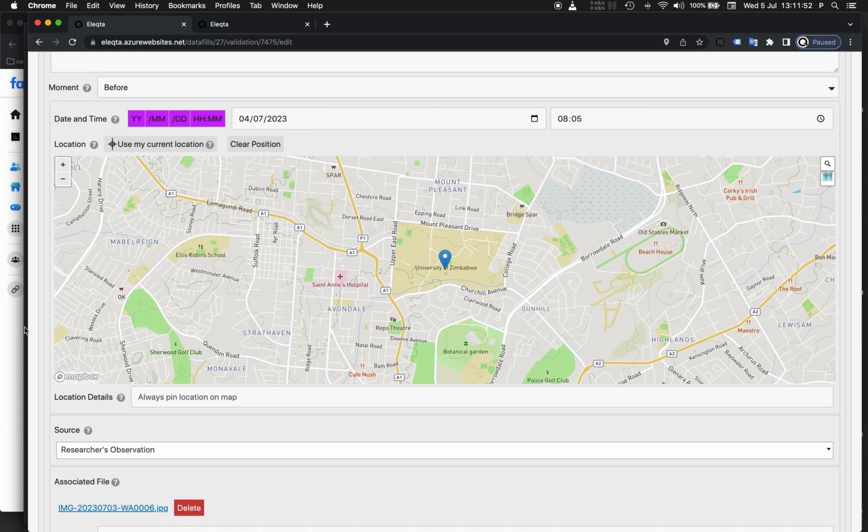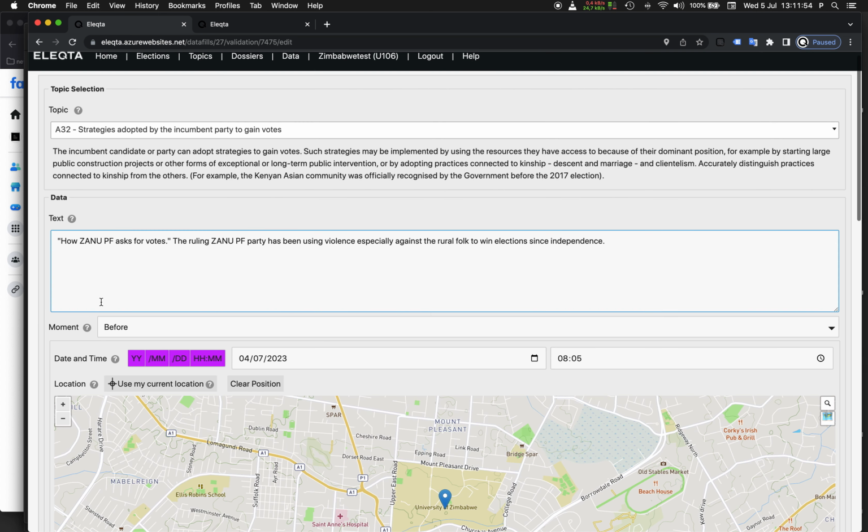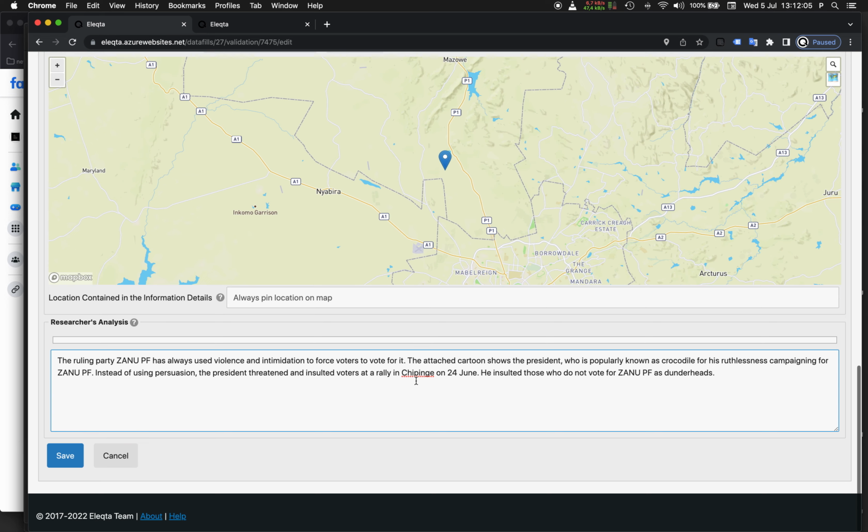I would really say, base this whole data entry on the cartoon, which means this is correct. Simply add a few words about the cartoon, which have been put here actually, but should have been better. The attached cartoon shows the president threatening and insulting, etc.